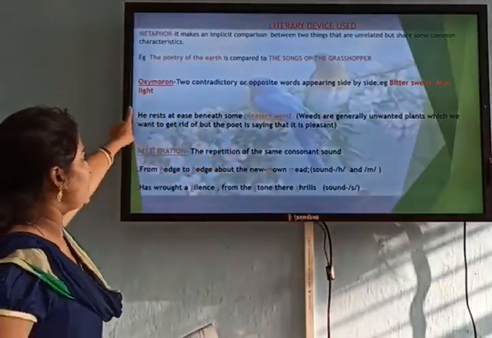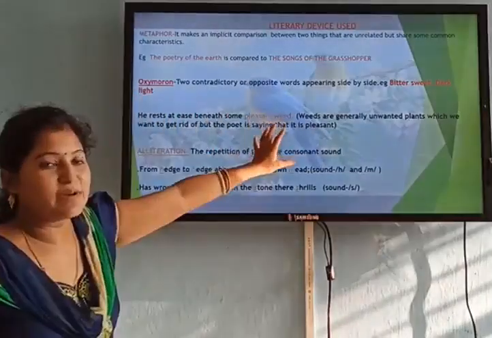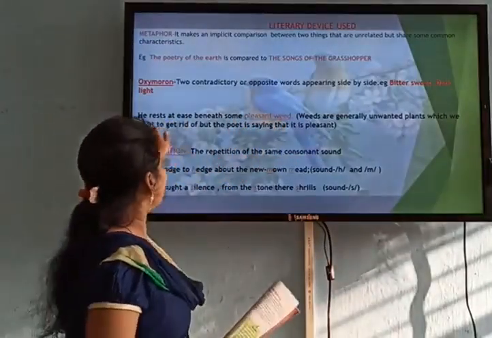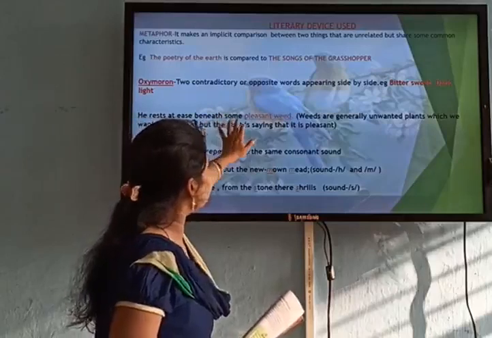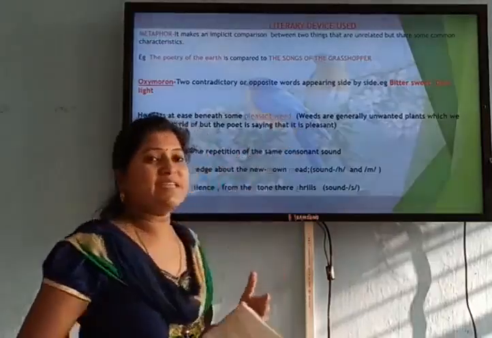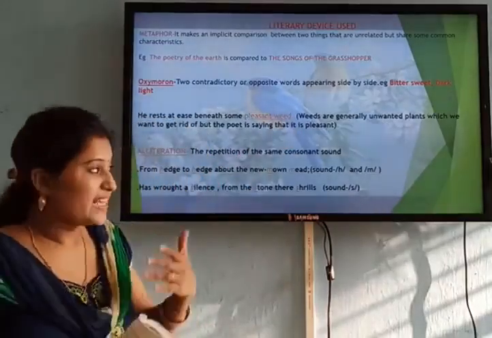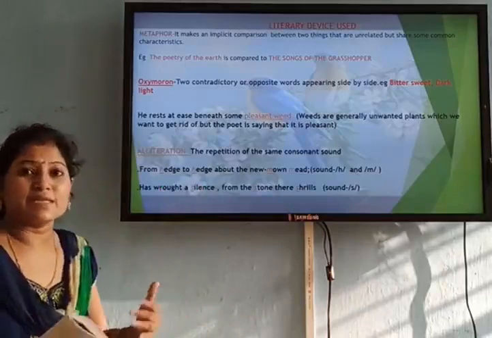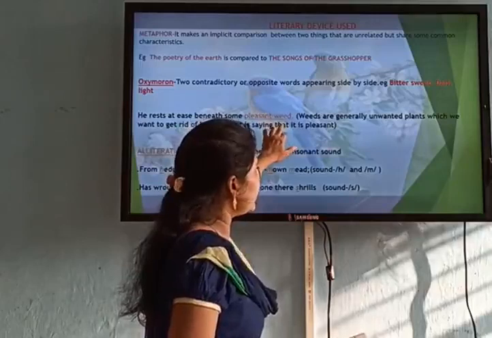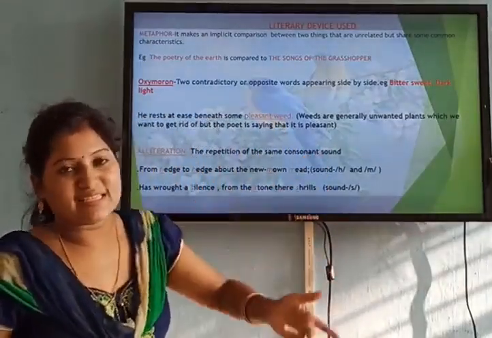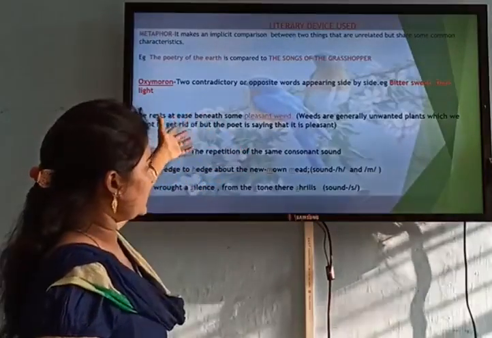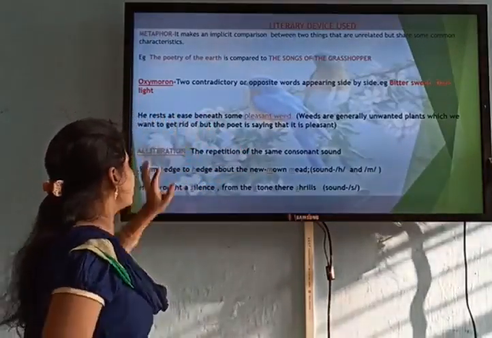So here you have a figure of speech called oxymoron. This is an example of oxymoron, and here you have a similar case. You see the line, he rests at ease, means some pleasant weed. Now I already told you what is weed. Weed means some unwanted plants. So the things which are unwanted can never be pleasant. But here you see for the grasshopper, the weeds are pleasant. So pleasant weeds, both the words, weeds, something that is unwanted, but the poet is talking about the weeds, they are very pleasant. So here this is a case of an oxymoron.